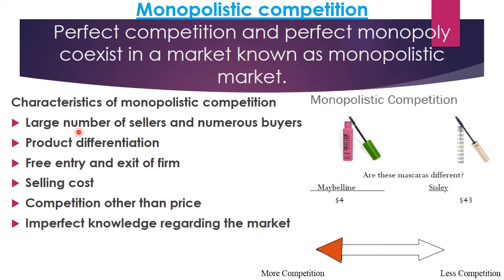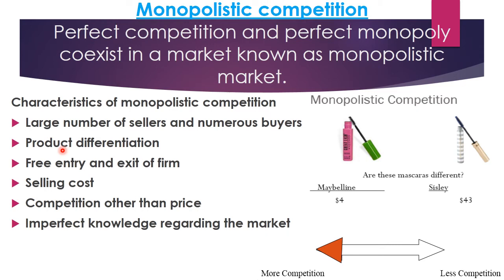Large number of sellers and numerous buyers. Now here, numerous sellers in perfect competition, but in monopoly what is there? Only one seller is there. But in monopolistic competition there are many sellers. So it means that there are neither numerous sellers nor only one seller, but there are many sellers. So due to this, the factor competition becomes important. And here the buyers being numerous in the market, they cannot individually influence the market or price of the product.